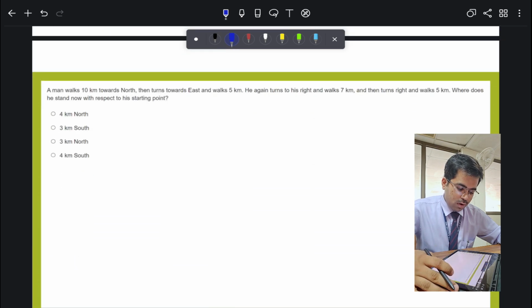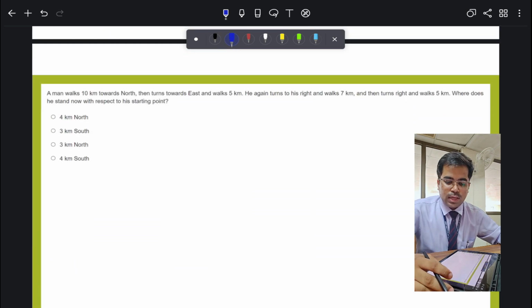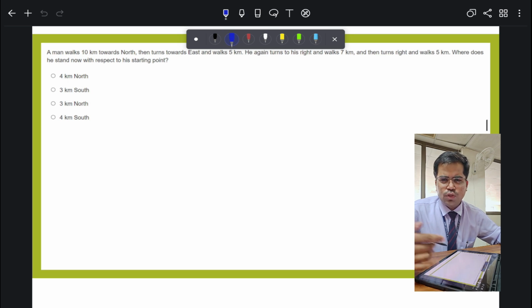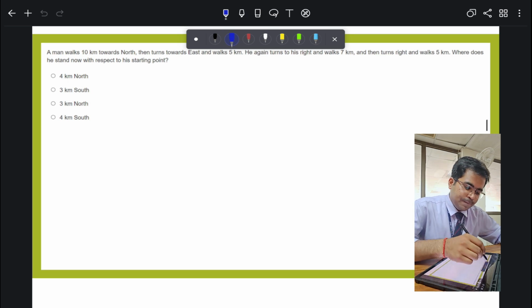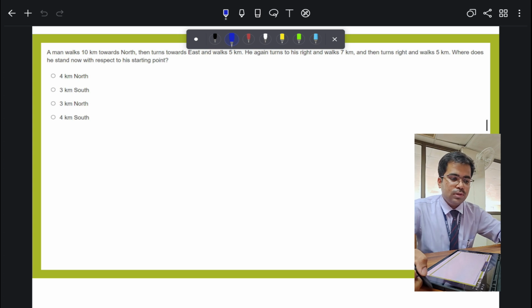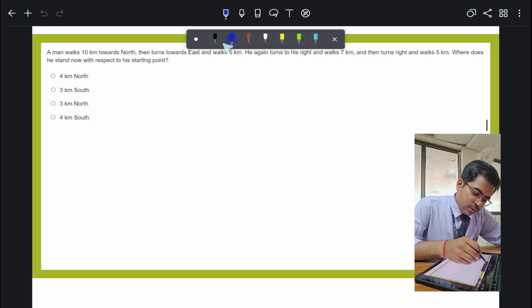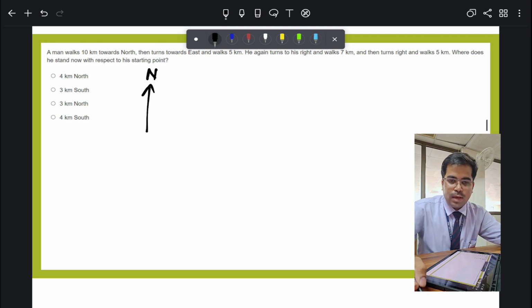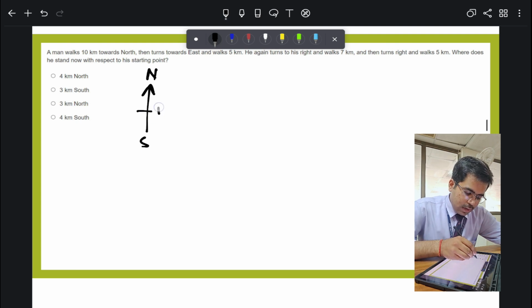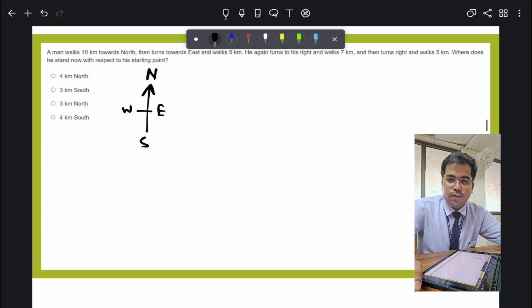Now moving forward, this question has some geography in it. Before moving on, I would like to give you a quick overview. Whenever on a map this arrow is written, it indicates the north side, and opposite to north we have south, on the right we have east, and on the left we have west.